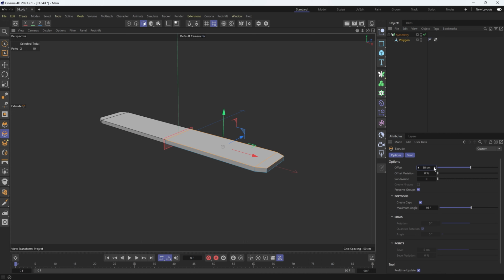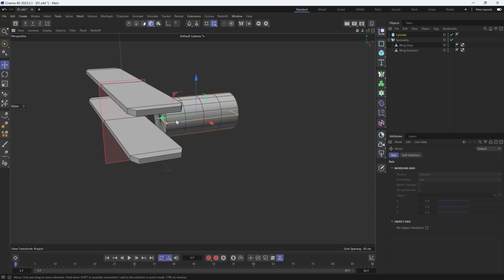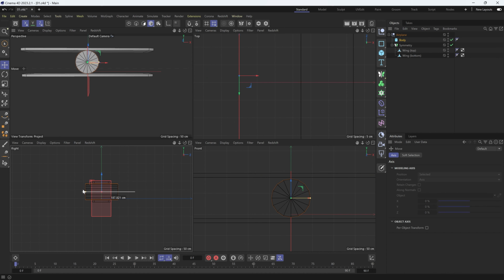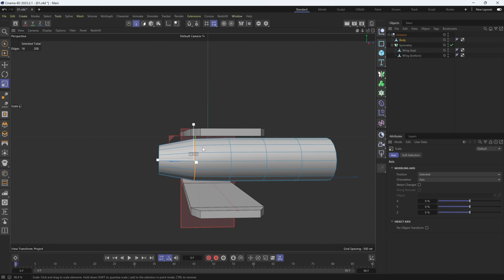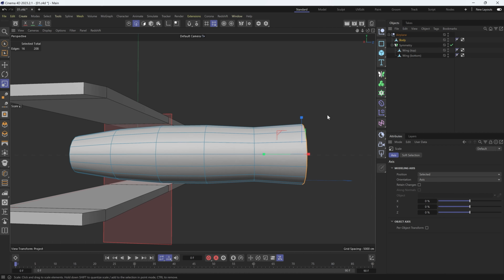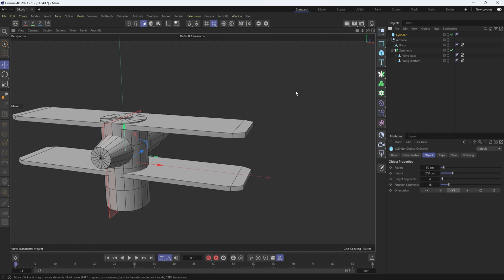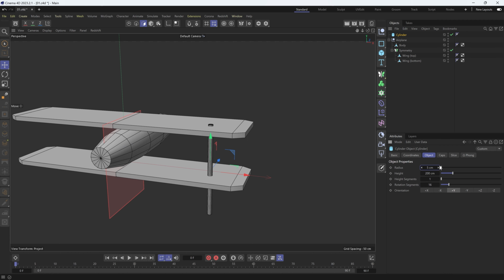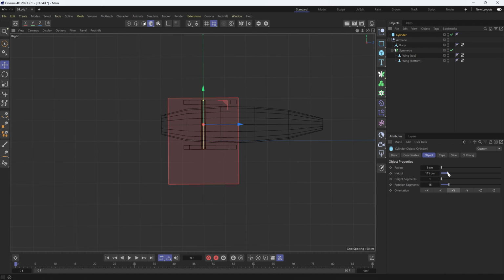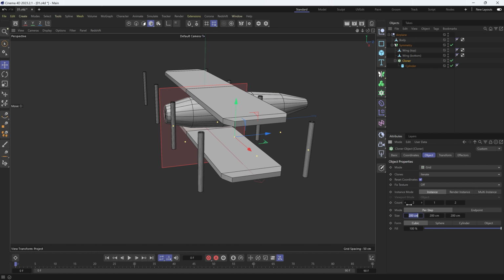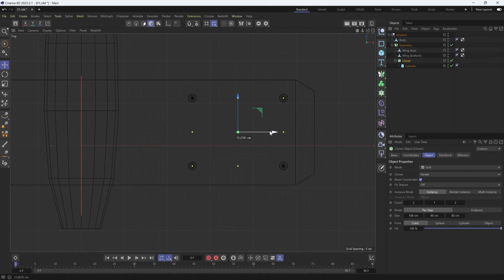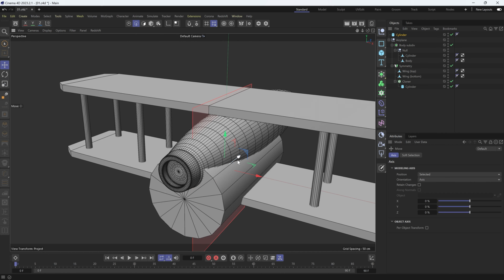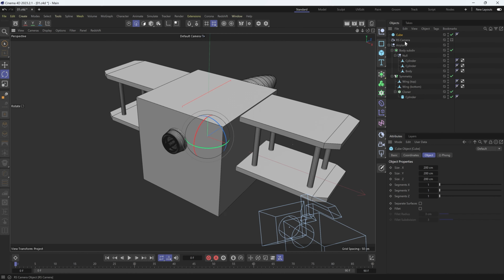The wings were modeled first, followed by the body. To speed up the process, the power of the symmetry tool was fully utilized. A cylinder and cloner tool were used to create the wing supporters. After the completion of that modeling stage, attention was gradually shifted towards modeling the propeller and its base.